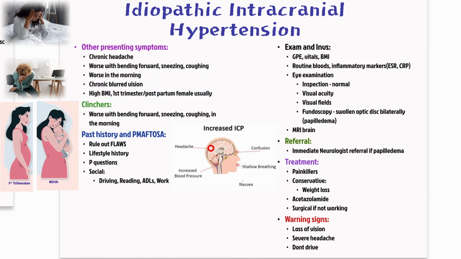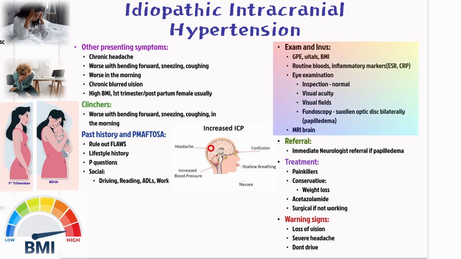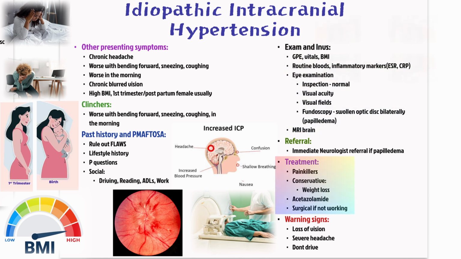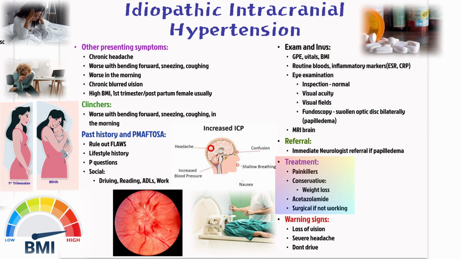When you suspect IIH, take a good look at their BMI and also inquire about any suspicious medications. Your examination might show papilledema, swollen optic discs on fundoscopy, and you may need an MRI of the brain to exclude a mass lesion. Management involves analgesia for headache, weight reduction, and acetazolamide to reduce CSF production. In resistant cases, surgical shunting might be considered.